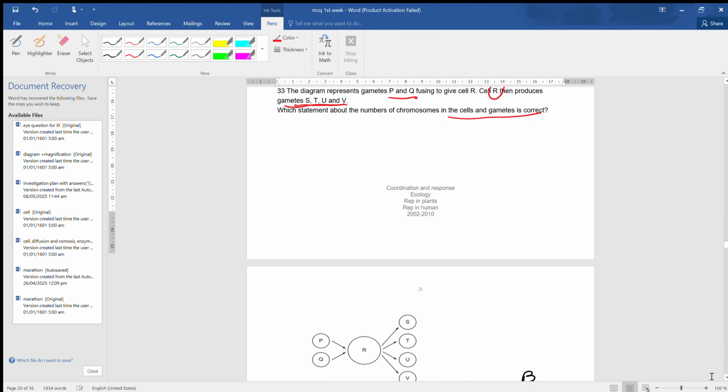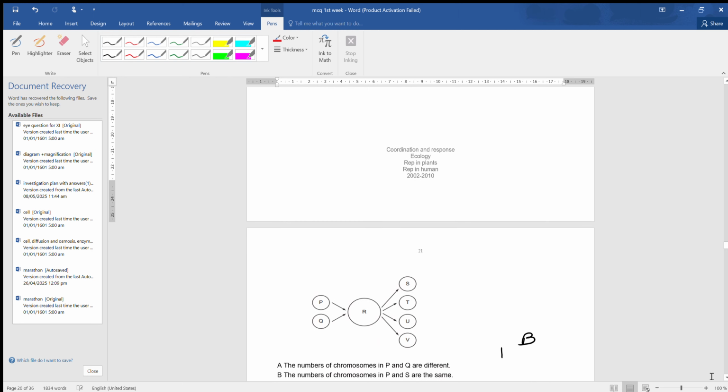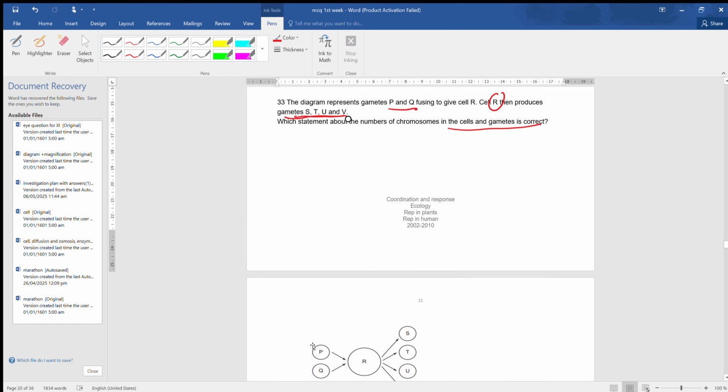Number of chromosomes in P and Q are different? No, they are the same, because both of them are gametes. So if P contains 23 chromosomes, then Q also contains 23 chromosomes. And then next,